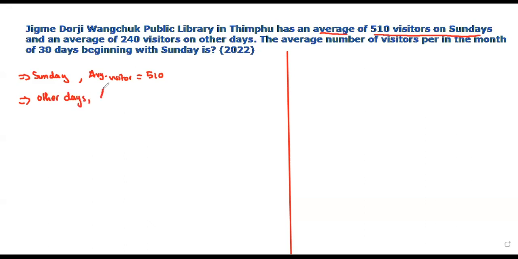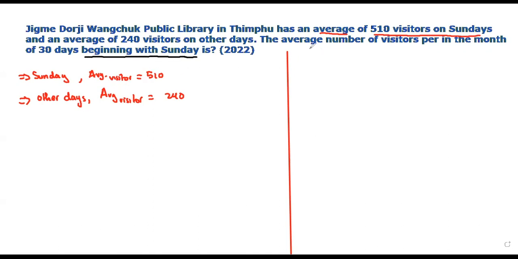On other days the average number of visitors is 240. So now the question is asking for the average number of visitors per day in a month of 30 days beginning with Sunday. You have to be careful with this too. Beginning with Sunday.